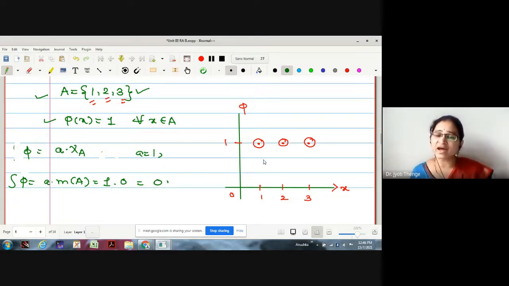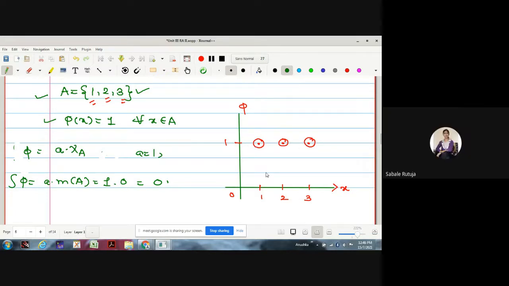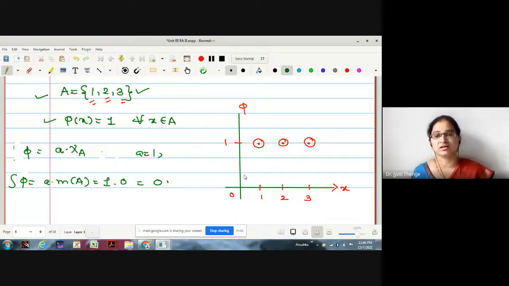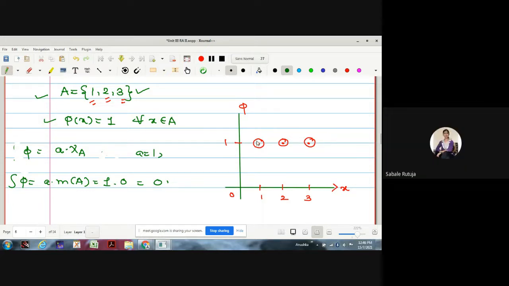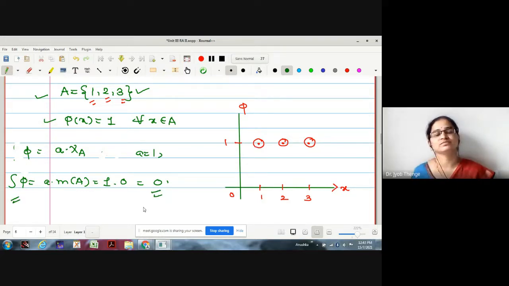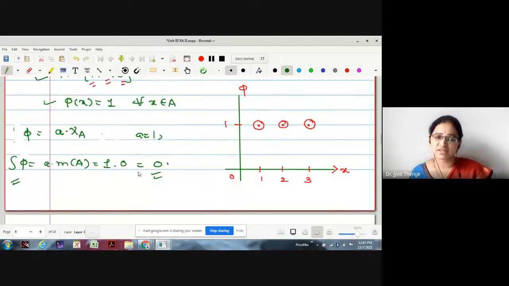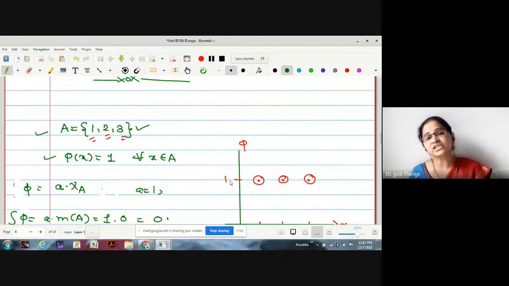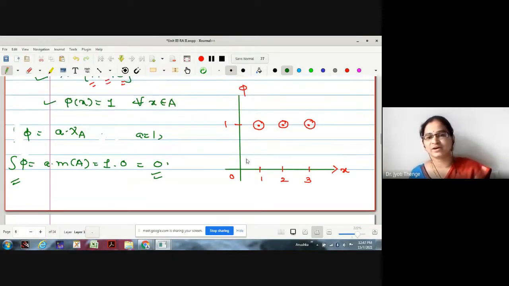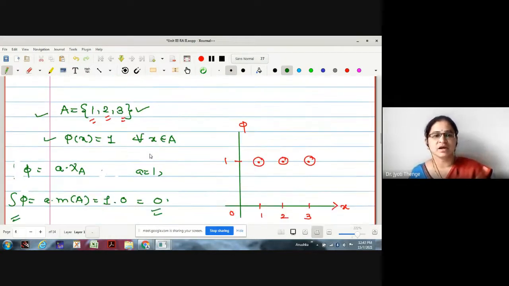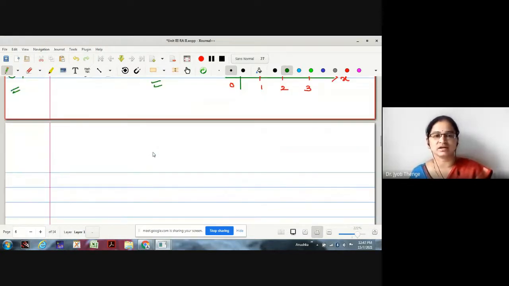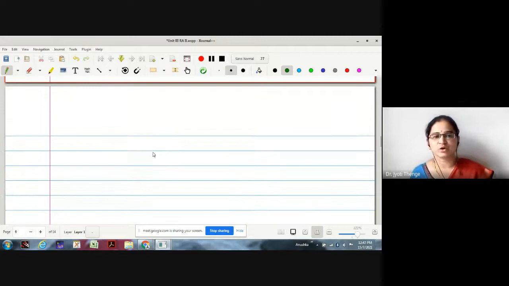Therefore, there is no area actually. Whether you are observing any area bounded by these points? No, ma'am. These are themselves points. And what is the area bounded by a point itself? Zero. That's why we are getting the integration of phi as 0. That's why for any finite set, measure is 0. Therefore, integration is 0. According to this discussion, if you have any difficulty, you can just unmute and ask me. I am making it very simple for you to understand. I hope there are no queries now.